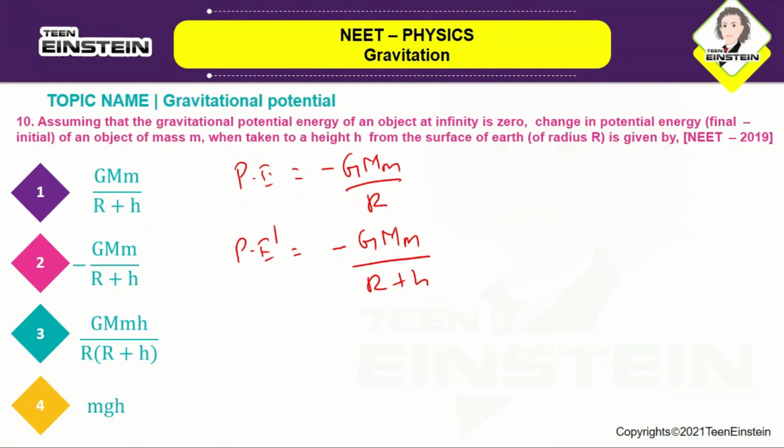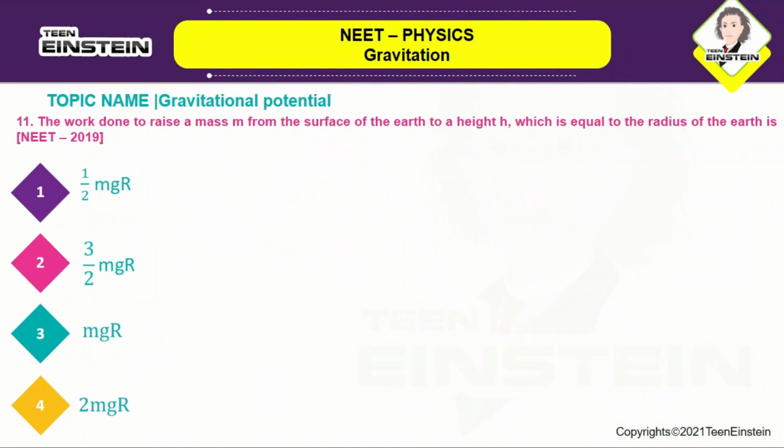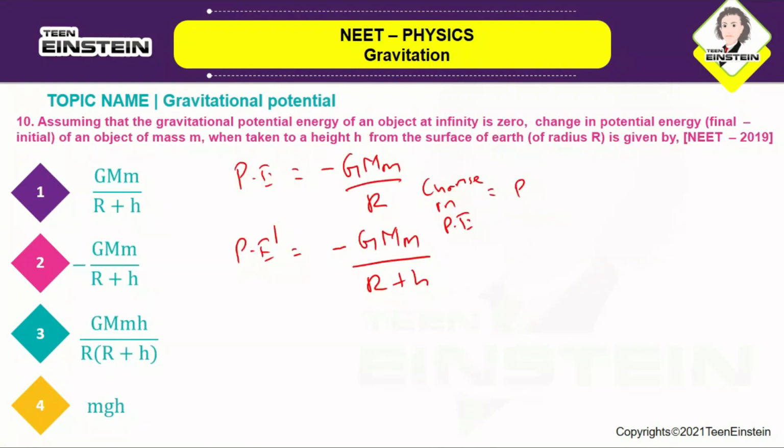So change in potential energy is given by P, that is the final minus the initial. So this will become minus GMm by R plus H plus GMm by R.